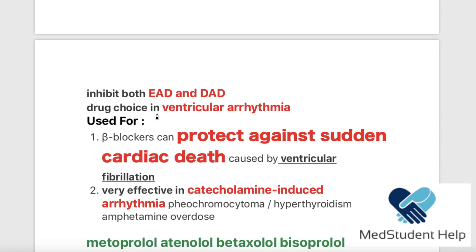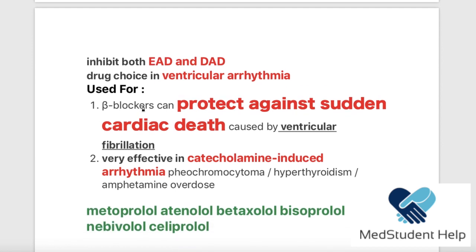Now, it is also the drug of choice in ventricular arrhythmia. Why would we use beta blockers in ventricular arrhythmia? You know that ventricular arrhythmia is a very, very serious situation because the patient may die within seconds. Beta blockers can protect against sudden cardiac death caused by ventricular fibrillation.